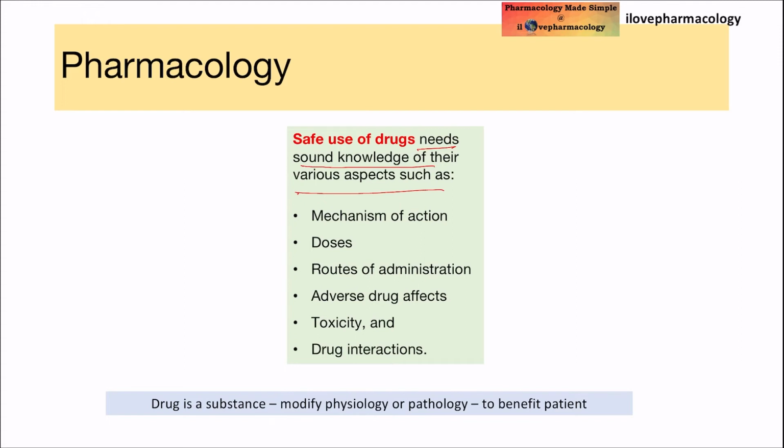So the safe use of drugs can be achieved if you have sound knowledge of the particular drug. What parameters should you know before prescribing?